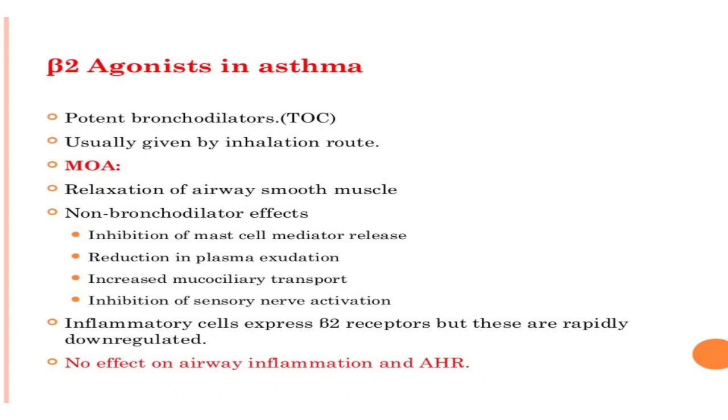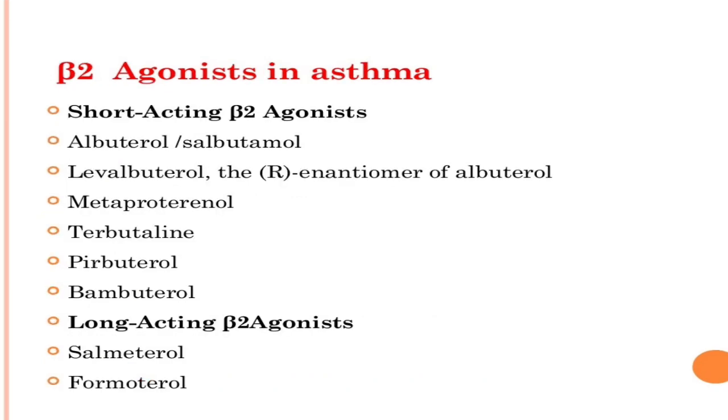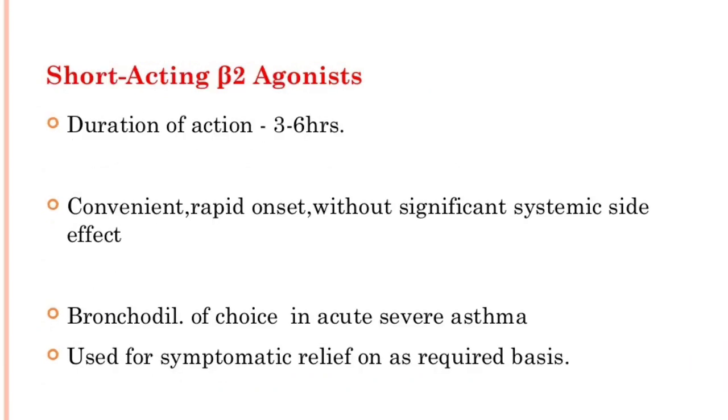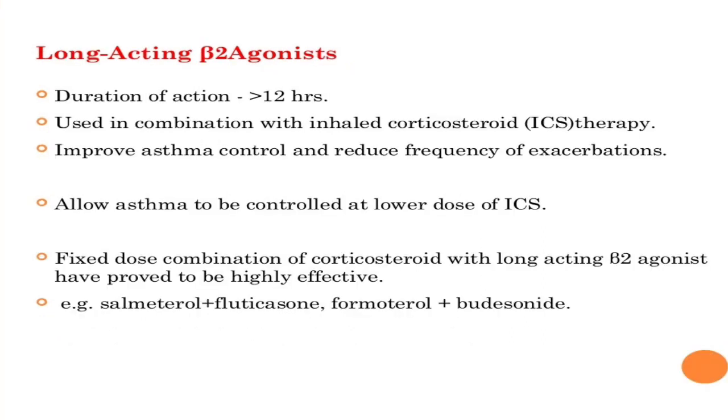Beta 2 agonists are potent bronchodilators usually given by inhalation route. They cause relaxation of airway smooth muscles. It includes short-acting beta 2 agonists, that are albuterol, levoalbuterol, terbutaline, pirbuterol, and bambuterol, while long-acting beta 2 agonists are salmeterol and formoterol. Short-acting beta 2 agonist duration of action is 3 to 6 hours, while long-acting beta 2 agonist duration of action is 12 hours. It is used in combination with inhaled corticosteroid therapy.